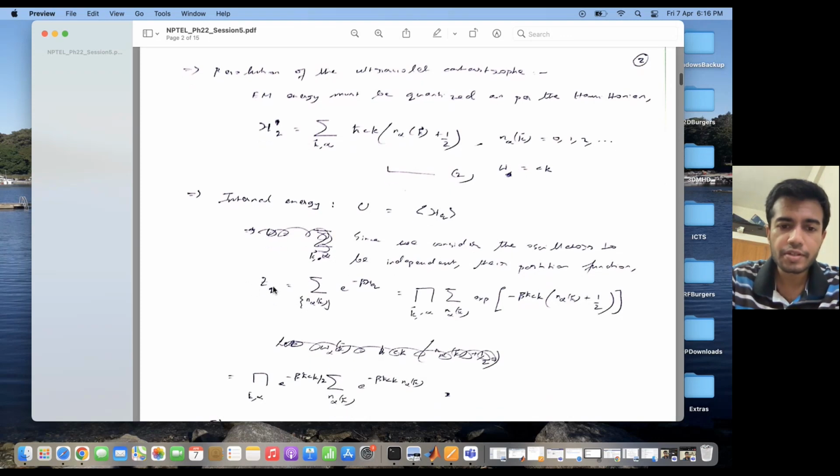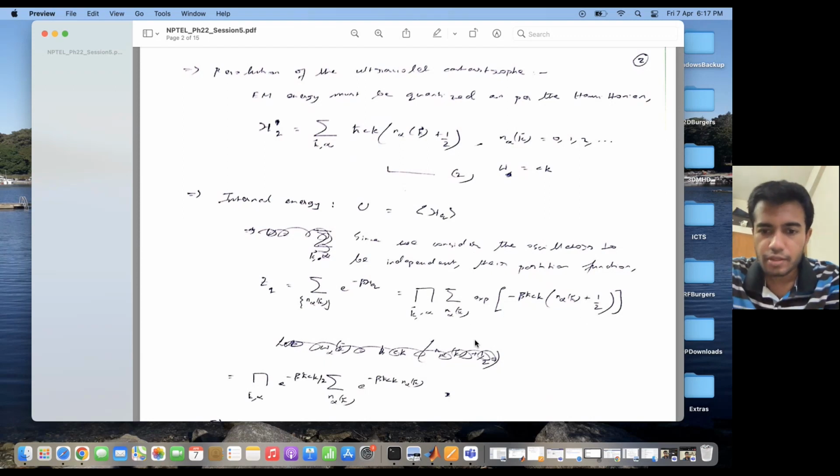So then the partition function is nothing but a summation over all possible arrangements of n_{α,k}, e to the power minus beta H. Okay, so this can be decomposed as a product and a summation. This is a product over a given wave number k and α, and the summation over the occupancy number n for that α and k is of the exponential of minus beta h cross c k (n_{α,k} plus half).